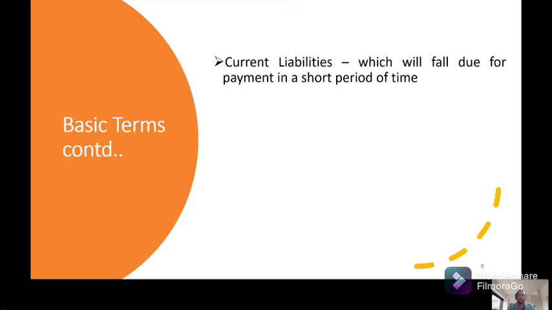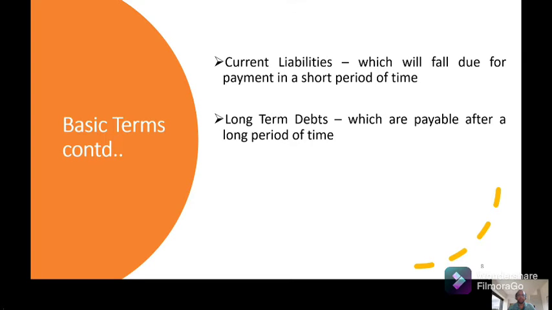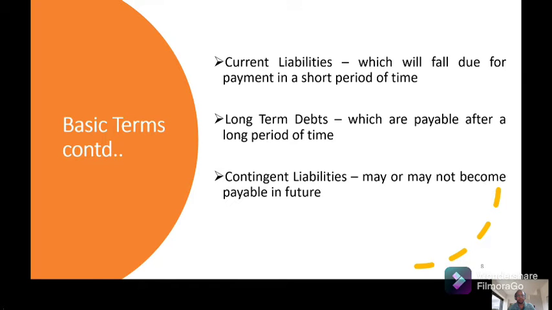Long-term debts again are whatever will fall due after a long period of time, more than a year. So bank loans and debentures are all long-term debts.